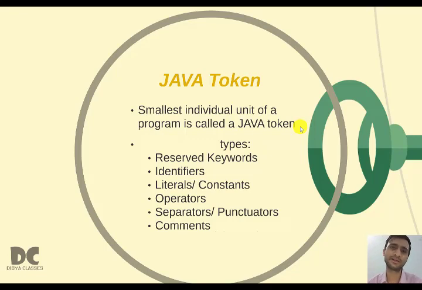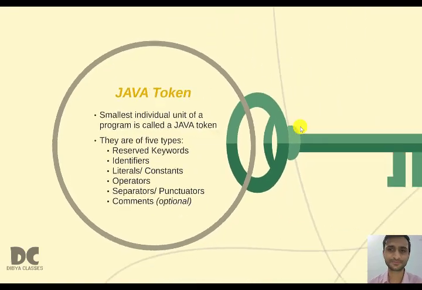Operators, separators (also known as punctuators), and comments. So these are all the 6 types of tokens we have, and we'll be studying these tokens bit by bit, in detail. All the 6 types we'll be studying in detail. Comments, the last token, we'll study in the next chapter, but the rest of the 5 tokens we'll study in chapter number 3. So first let us start from keywords or reserved keywords.